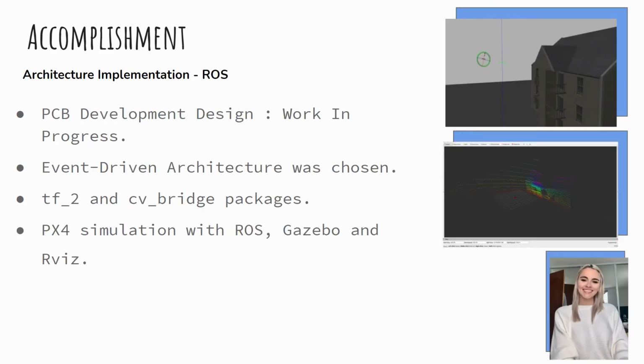The ROS architecture team had various goals for this semester. Our first goal was completing a PCB development design to connect the components together to form a working circuit. From this, we calculated the time of flight and battery consumption needed. After these calculations, we noticed that a new battery was needed in order to divide the voltage intake and divide battery consumption equally. This objective is still a work in progress as it depends on the communication with the supplier and the availability of the product.